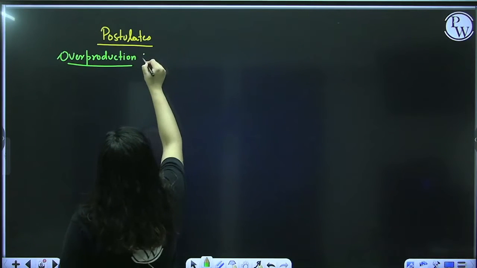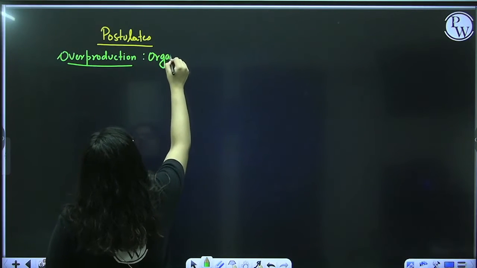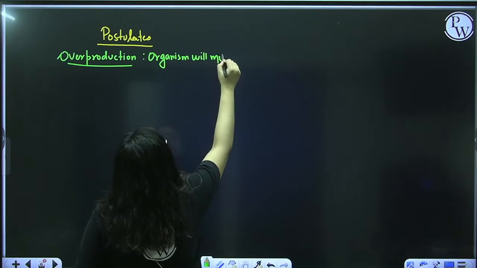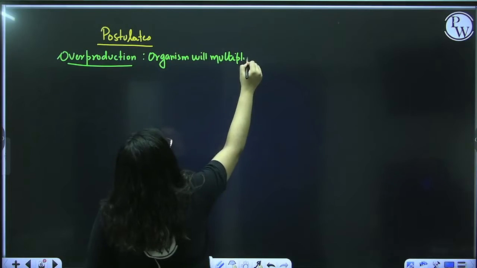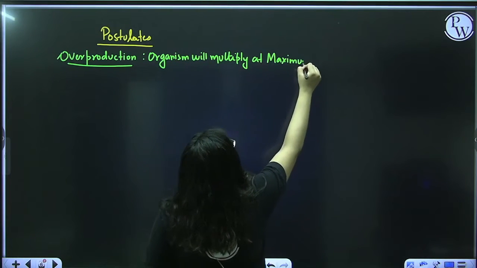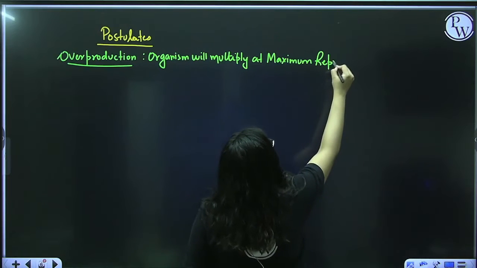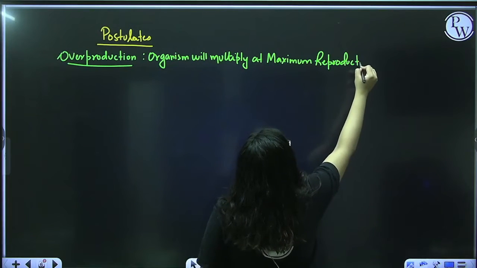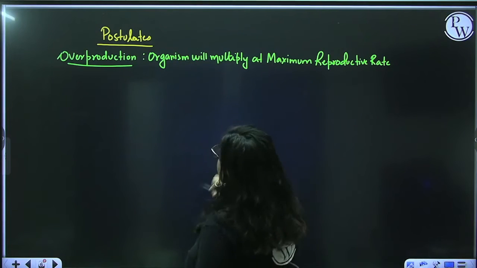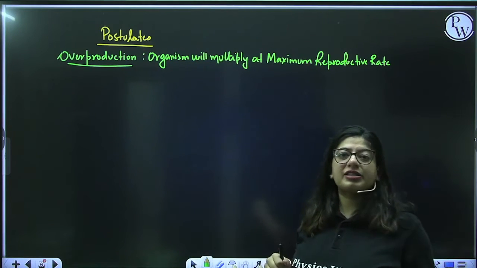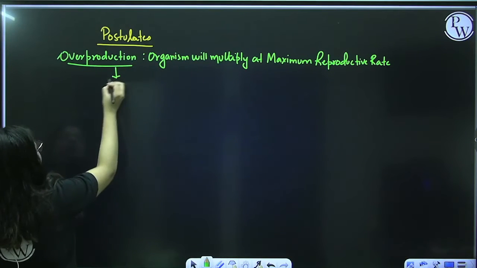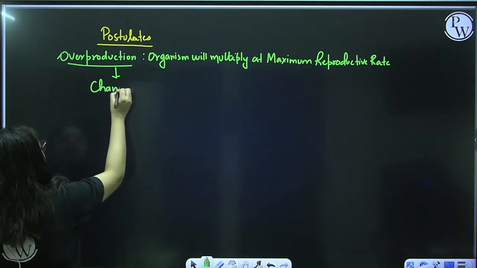That means organisms will multiply at maximum reproductive rate. If we talk about humans, we are also increasing so much. Why? Because we are multiplying at a maximum reproductive rate. Okay. Now, next thing that will occur will be the change in environment.